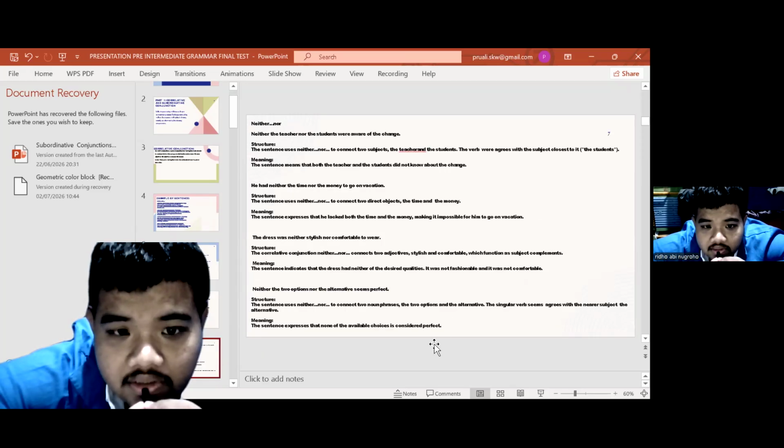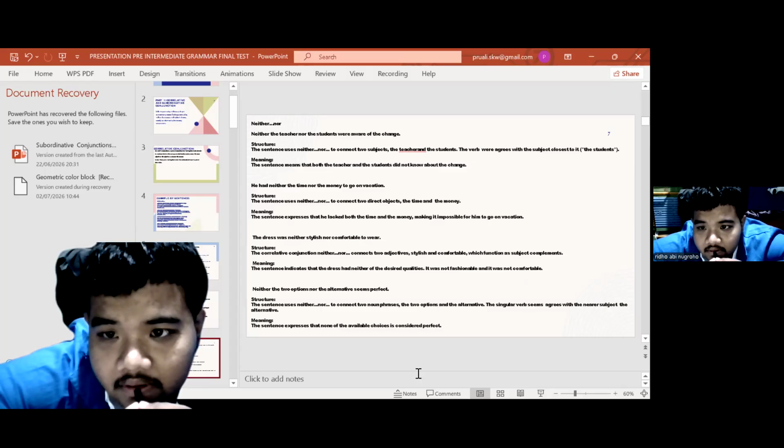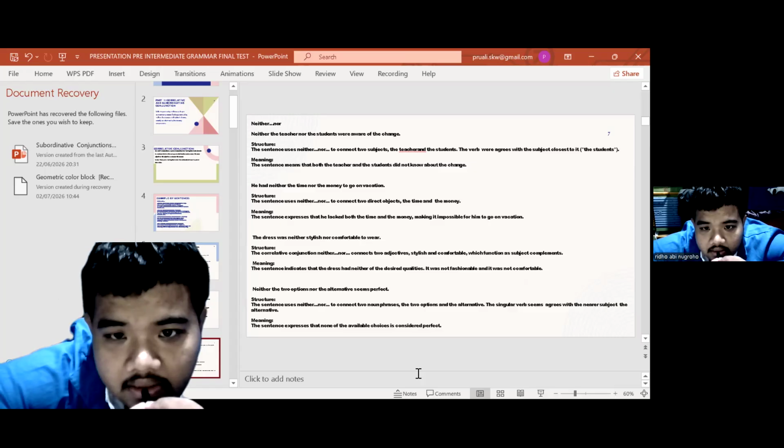Neither the teacher nor the student was aware of the change. The structure: the sentence uses neither nor to connect two subjects, the teacher and the student. The verb agrees with the subject closest to it, the student. The meaning: the sentence means that both the teacher and the student did not know about the change.